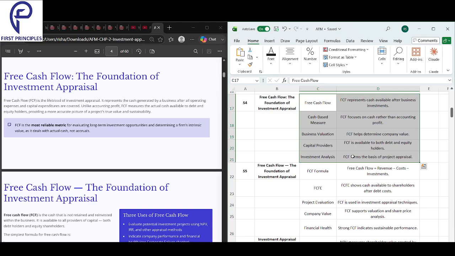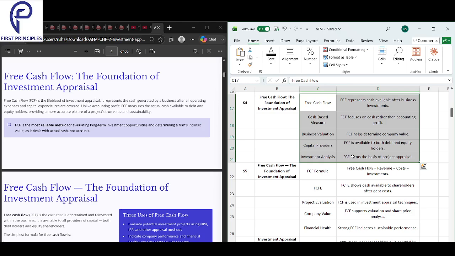Next, we have business valuation. Free cash flow can determine the company's value. What does it mean? It means that we value a company based on how much cash it can generate in the future. That is how free cash flow is used in business valuation.